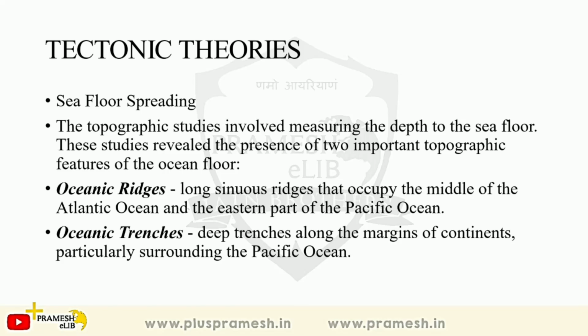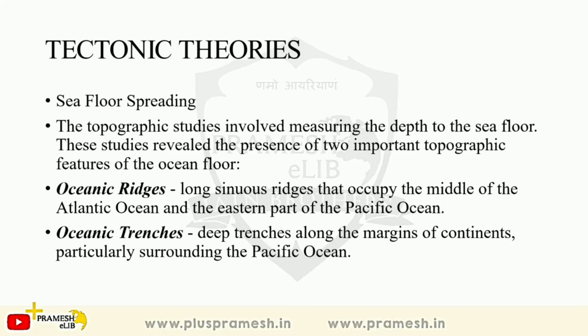But again, with the help of this basic theory, some other tectonic theories were also proposed, like seafloor spreading. Now this was again a very important theory because it talked about the seafloor for the first time. So people were now focusing on the seafloor instead of the continental floor. The topographic studies now led to the discovery of two things in the ocean, that is oceanic ridges and oceanic trenches. The scientists, or I would say military people, because they were all involved in the wars, found that there are two things under the sea, on the sea floor. You will find that there are ridges.